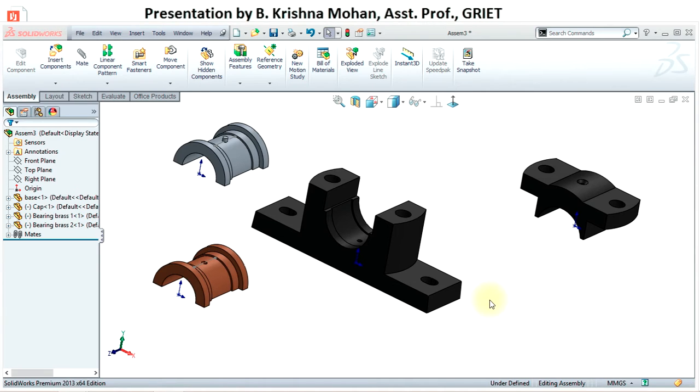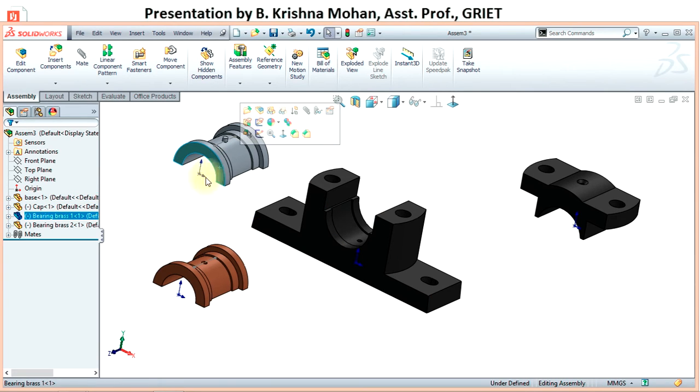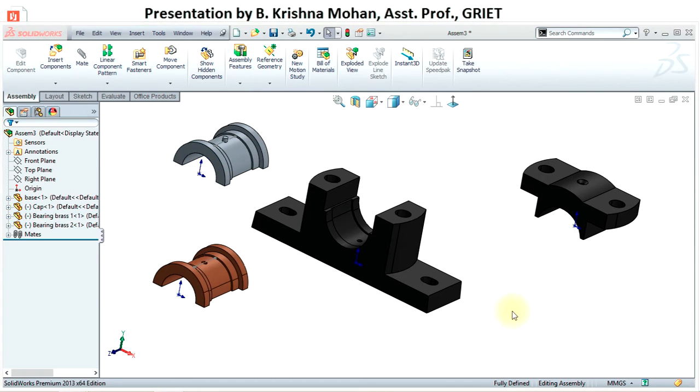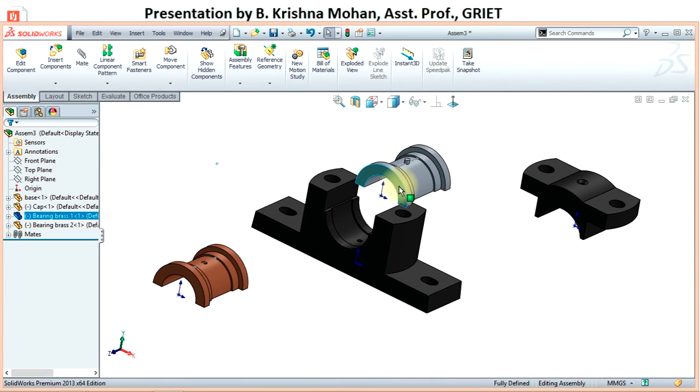Let us add relations among the existing parts. So first I want to add relation between the base and the part 1, or you can say bearing brass 1. Move the bearing brass 1 and just rotate it so that you can have relationship between the snug and the hole.